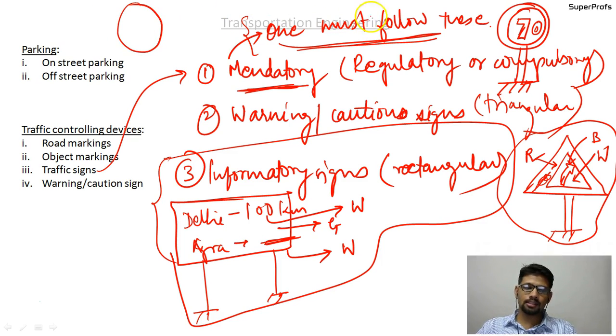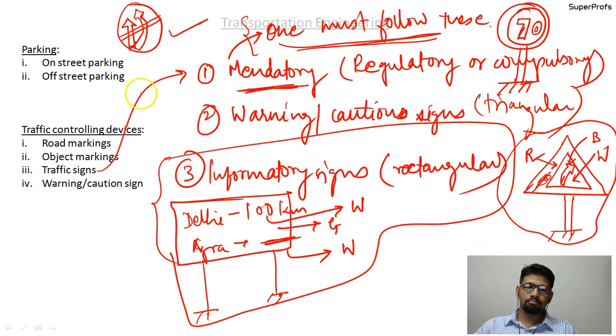So there will be a sign like this, which is the sign for speed limit. The next sign is do not overtake. There will be a smaller arrow and a bigger arrow, and it will be crossed like this. So overtaking is not allowed. That is also a mandatory sign.